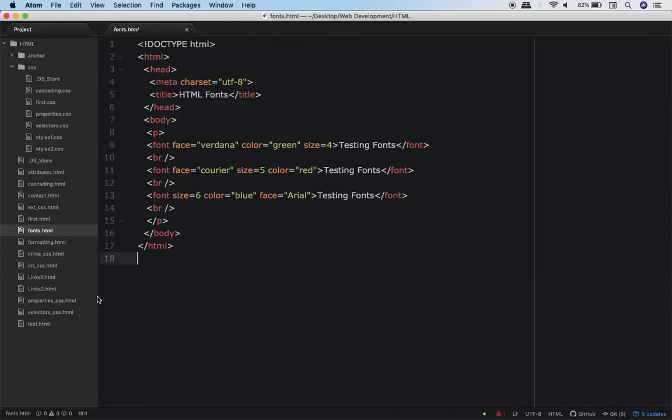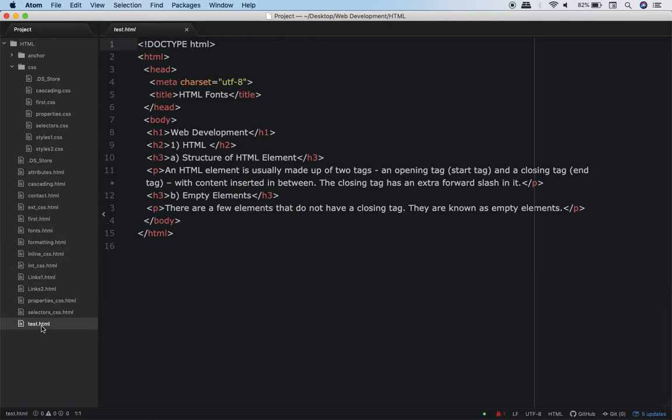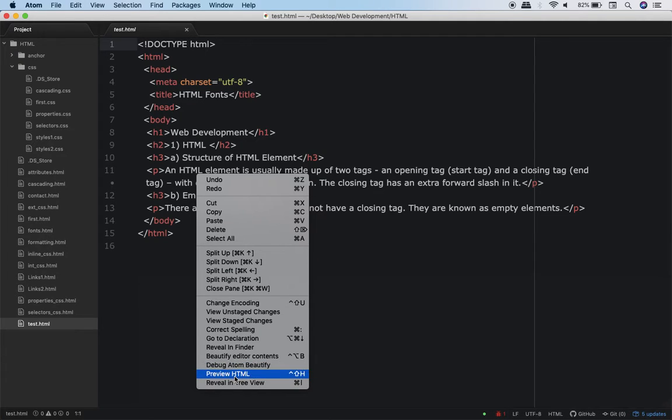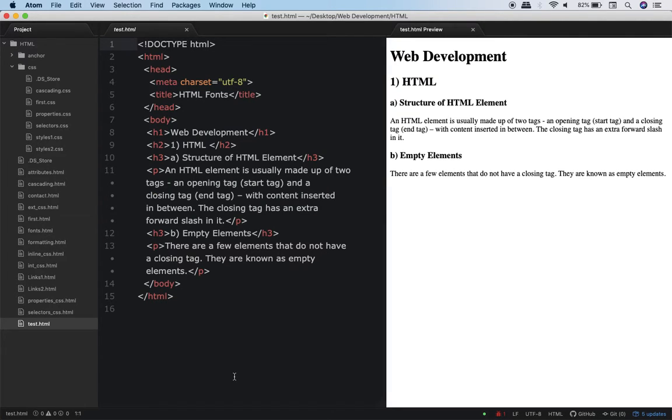So I have this Atom editor and I have this program test.html. So as I always tell you, just pause the video and go through this code. You must have seen that in the body over here, there is this h1 tag, h2 tag, h3 tag. Then there is this paragraph. Again, there is h3. Again, there is this paragraph. Now, what I will do is I will execute this using the preview HTML. So this is the output over here. The output over here does not require any explanation.